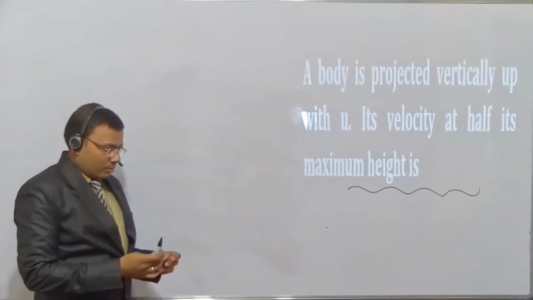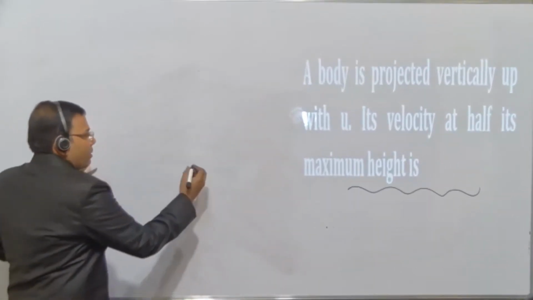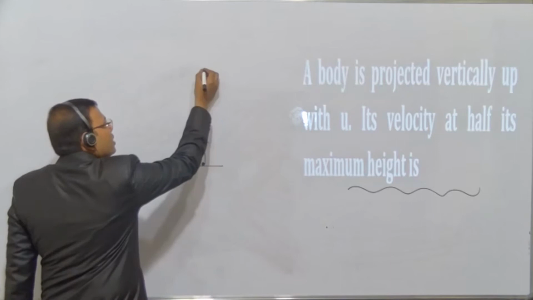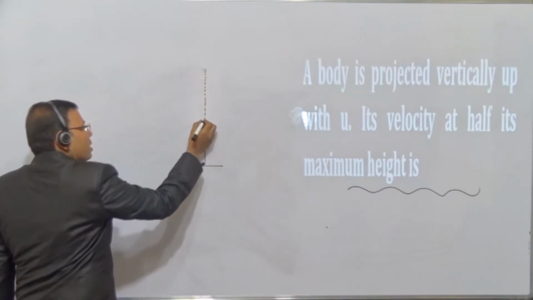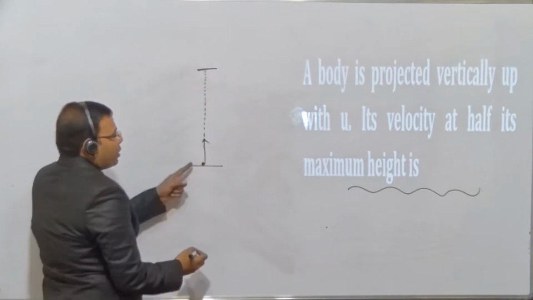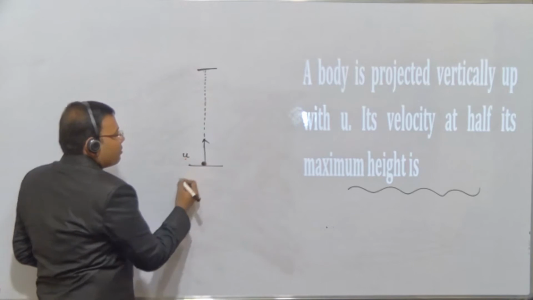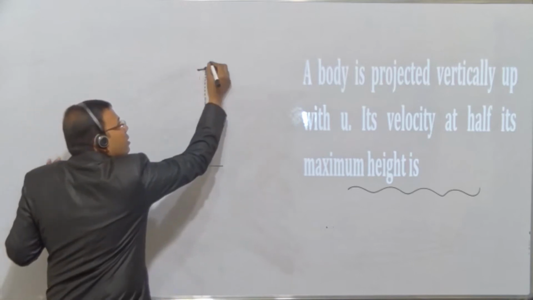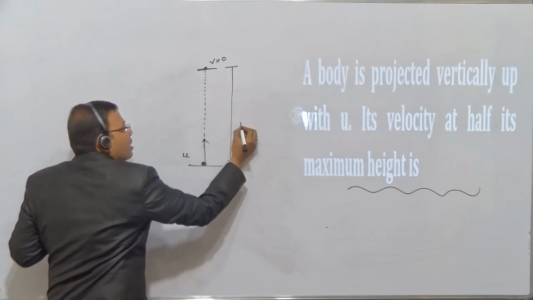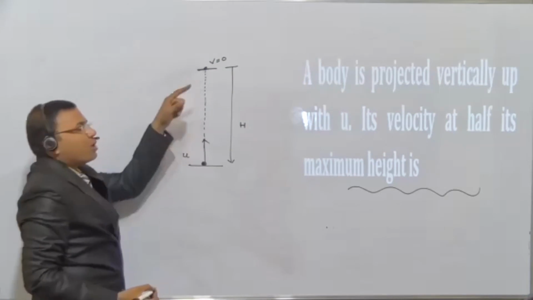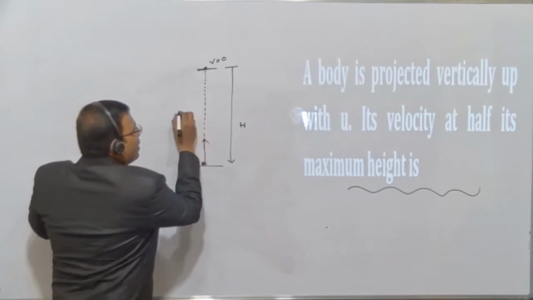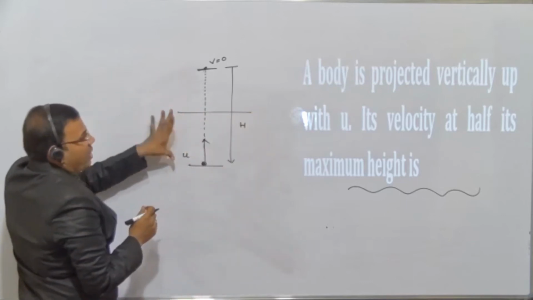Now बेटा, just see, a body is there, it is projected upward. ये ऊपर गया. So suppose till here is the maximum height. यहाँ तक आया है इसका maximum height, and you know at the maximum height the velocity is 0. The body is projected with initial velocity u. इस point पे u है. And if you are going till here, the final velocity will become 0 at the maximum height. ये है हमारे लिए maximum height h. But he is not asking what is the velocity at the maximum height. What he is asking is what is the velocity at half of the maximum height. Half पे how much is the velocity?